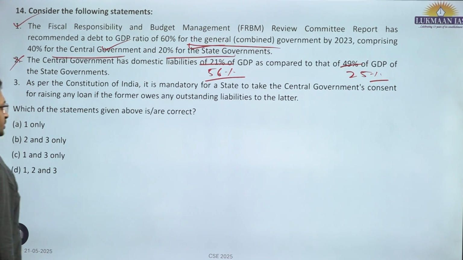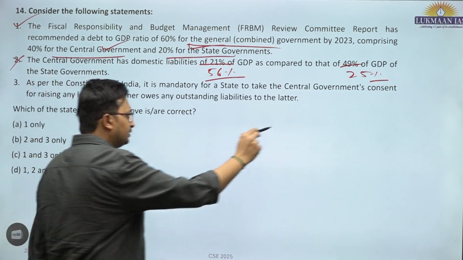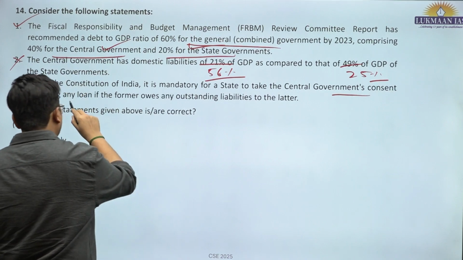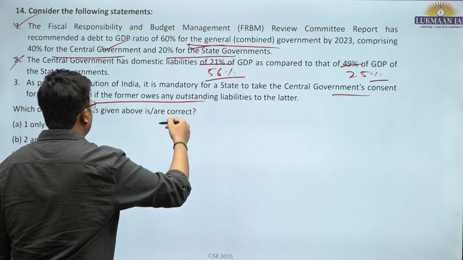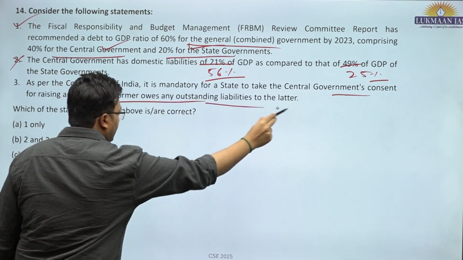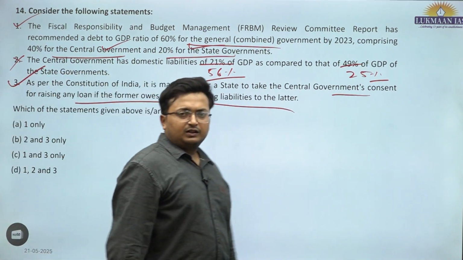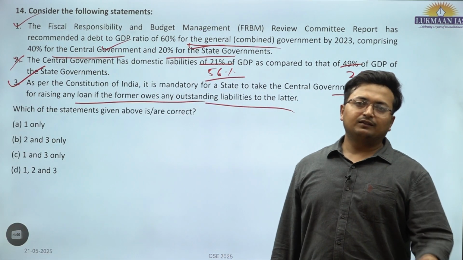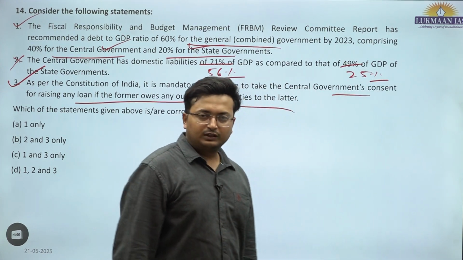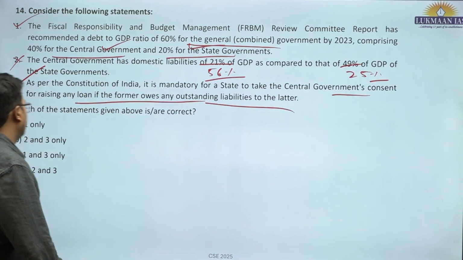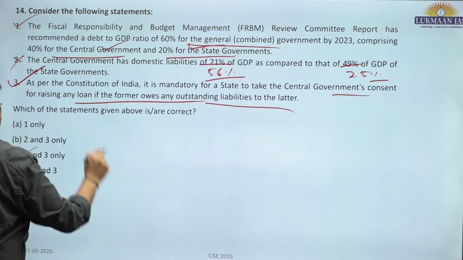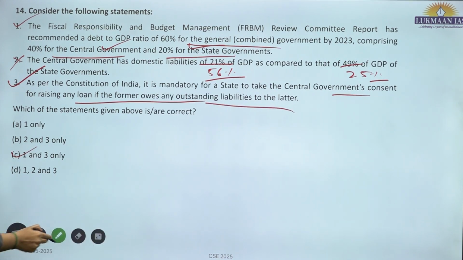As per the Constitution of India, it is mandatory for a state to take central government's consent for raising any loan if the former owes any outstanding liabilities to the latter. This is correct. So state governments cannot have foreign loans if there is a liability to the central government. They need to take the permission from the central government. So first and third statements are correct. C is the correct answer for question number 14.